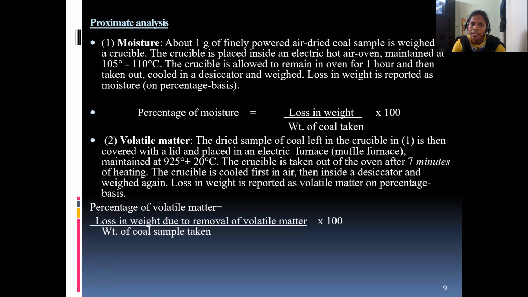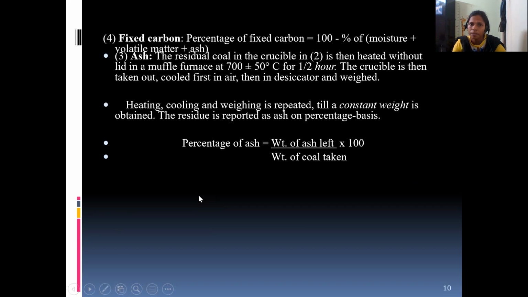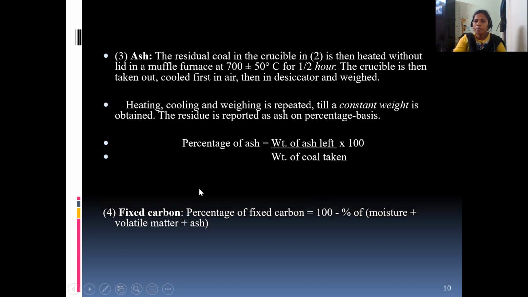The next step is the percentage of ash. After finding the percentage of moisture and volatile matter, we find the percentage of ash with the same silica crucible.